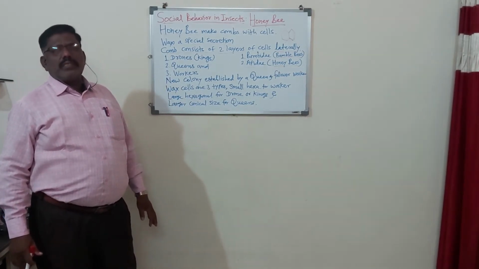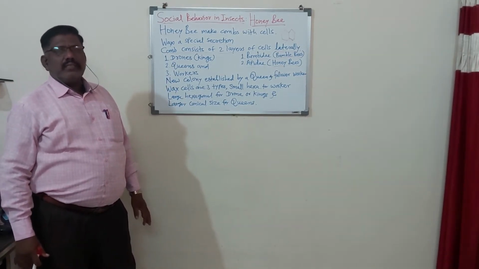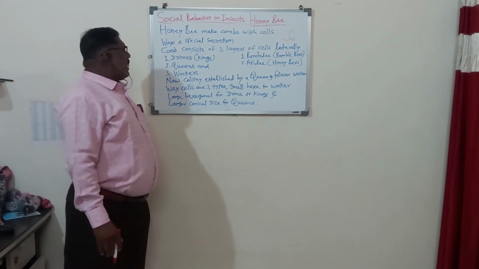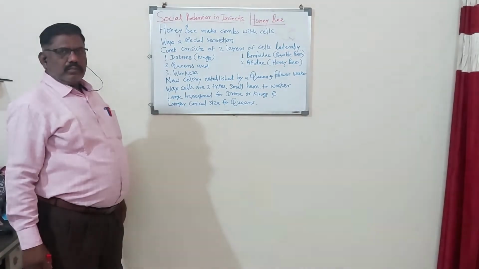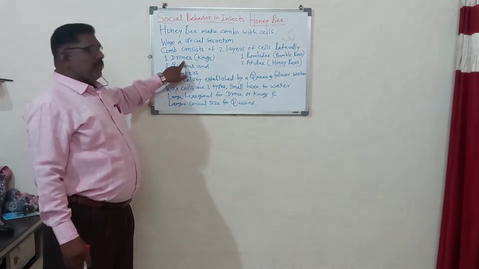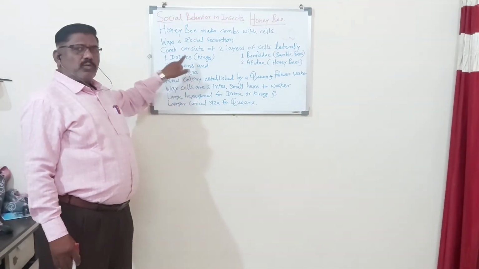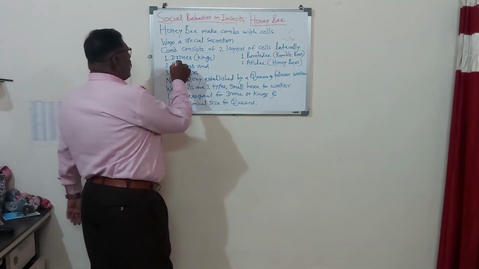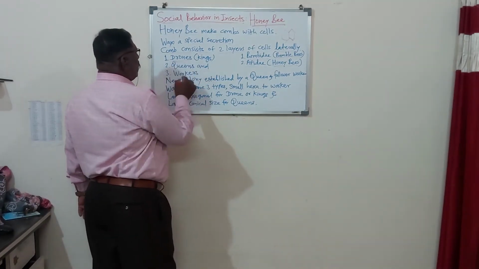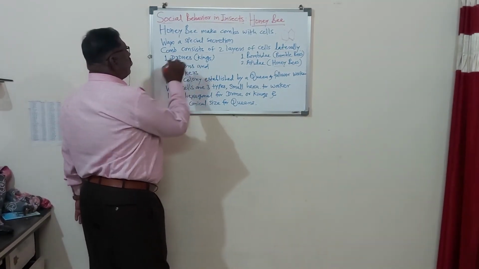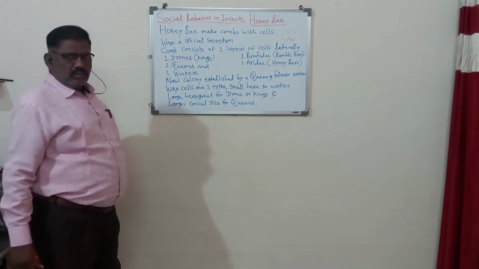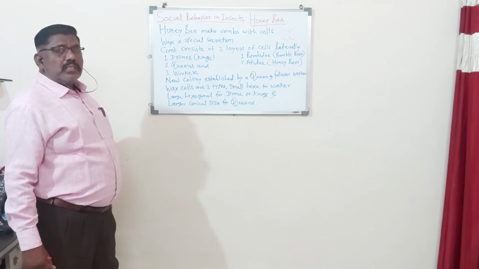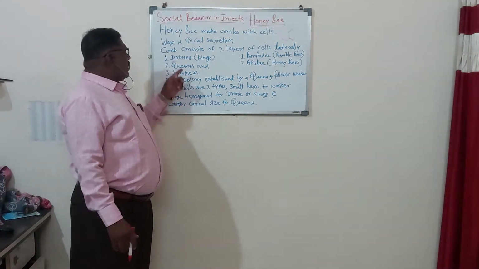Honeybee colony, मधमाशांची कॉलनी असते. So in that colony there are 3 different types of animals, 3 different types of honeybees. One is the workers, one is the queens, and one is the drones. Here drones are also called the kings. Drone is the king of the colony, and queens